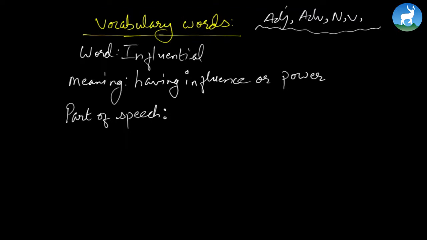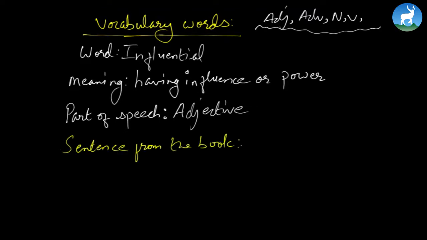So in this case, if you turn to the word influential in your dictionary, you'll see that it's adjective. So its part of speech is adjective, which will be given in the dictionary. But here, please write the full spelling, okay? No abbreviation here. And you can then write a sentence from the book, like how the word is used in the book, alright? Now you go and figure out where the word influential is in the passage, and once you figure that out, you just copy the very sentence where the word is used.